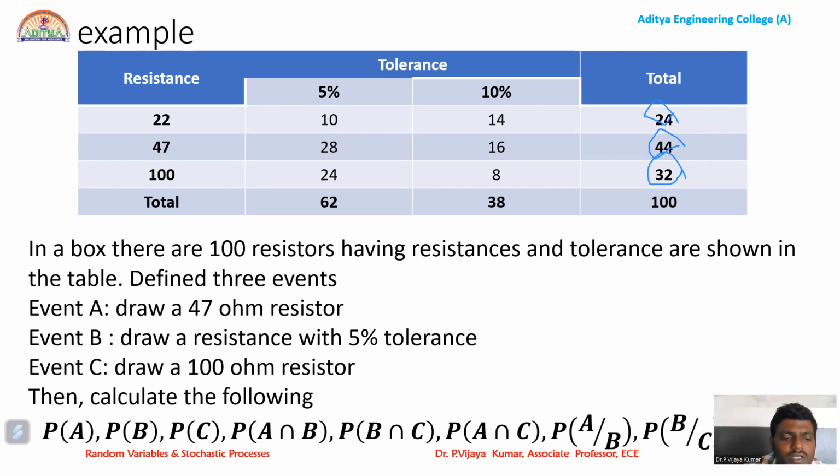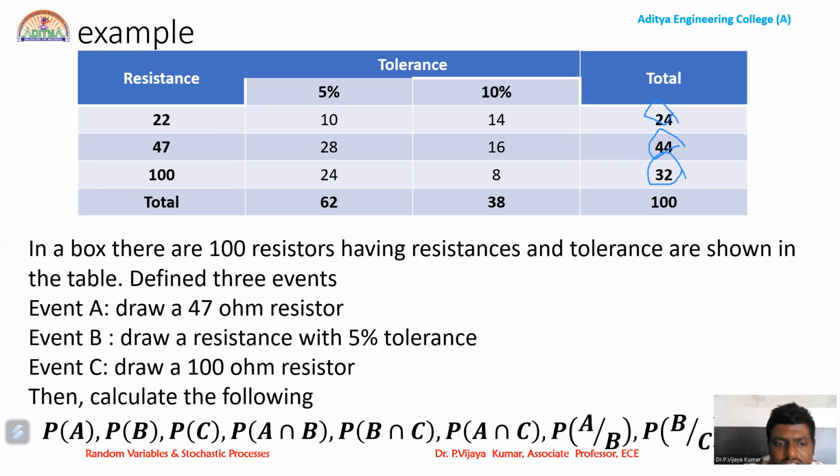Firstly, we see the calculation of the event probabilities. The probability of drawing a 47 ohm resistor: the 47 ohm resistors total 44, the favorable outcomes, and the total number of resistors is 100 outcomes. Among 100 resistors, we need to choose a resistor with 47 ohm resistance, so the combination is 44 C1 by 100 C1. So the event probability of A is 44 by 100.